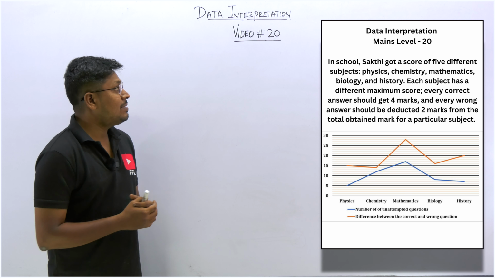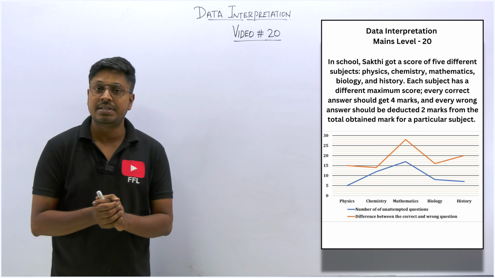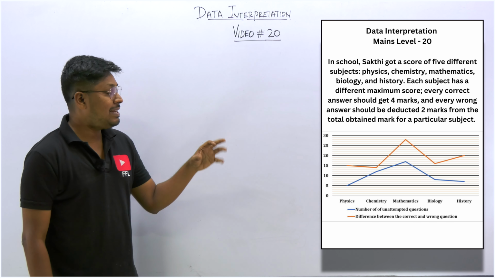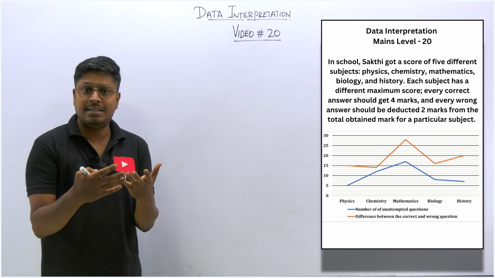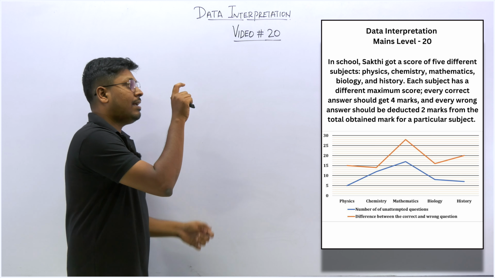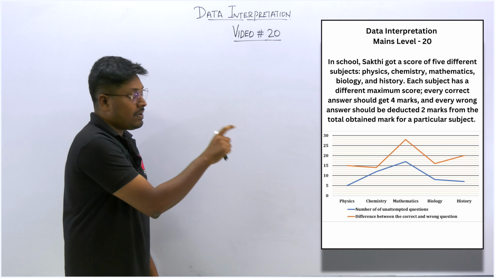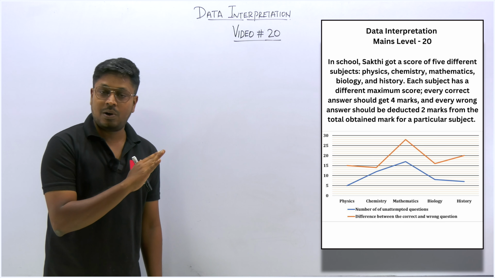So friends, this is video number 20 on data interpretation mains level questions. Now we are going to solve a DA based on a student who secured marks in 5 different subjects. It is an interesting DA; here they have given a line graph as well as a pie chart. So kindly, without writing the test, do not watch this video.